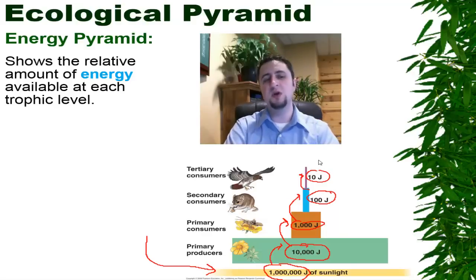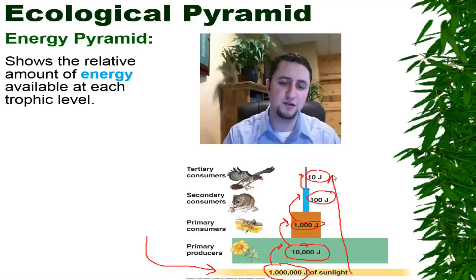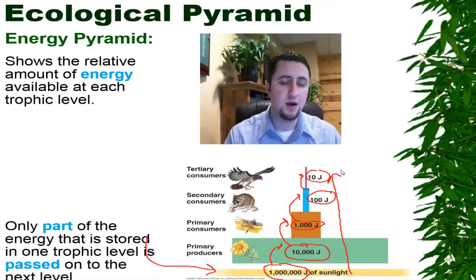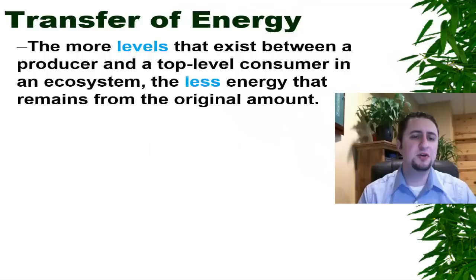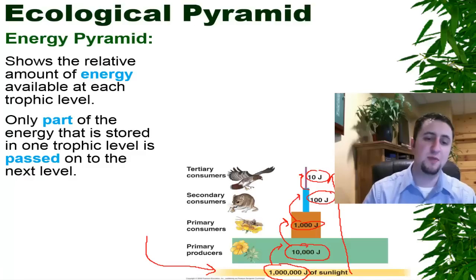So guess what? Here's what I'm showing you here, guys, is that as the food pyramid continues, a lot of energy is lost. And once again, that energy is lost in the form of heat, primarily. And so one thing I want to make sure that we're clear about is the more levels that exist in between a producer and the top level consumer, the less energy that remains at the original amount.